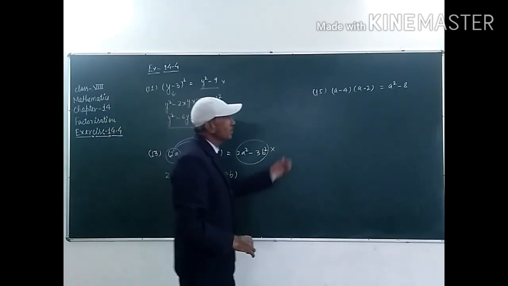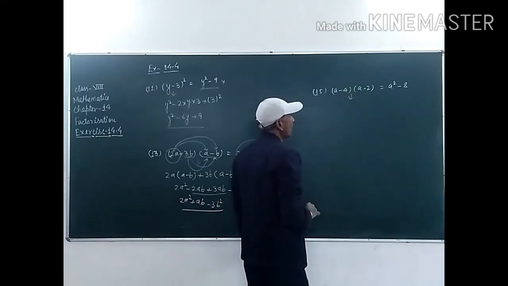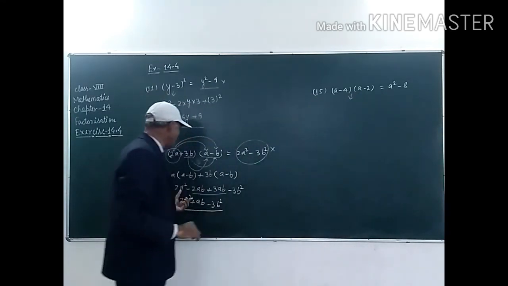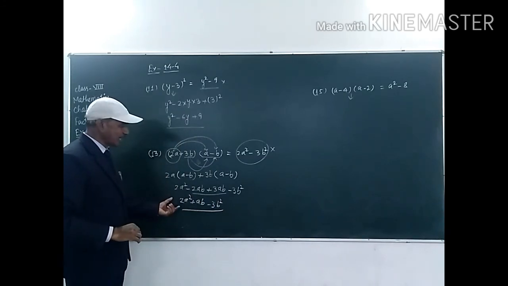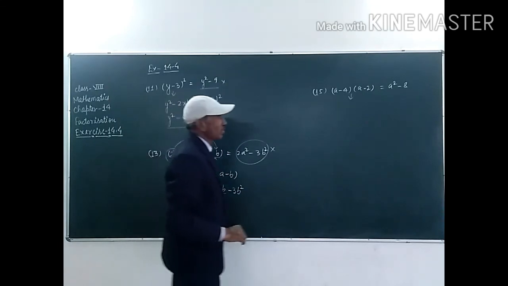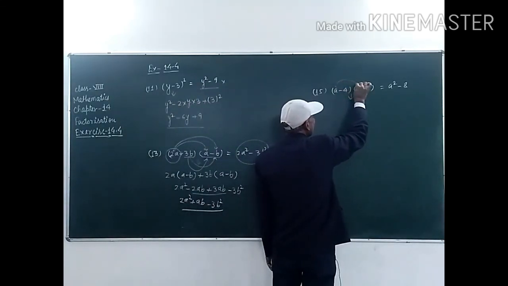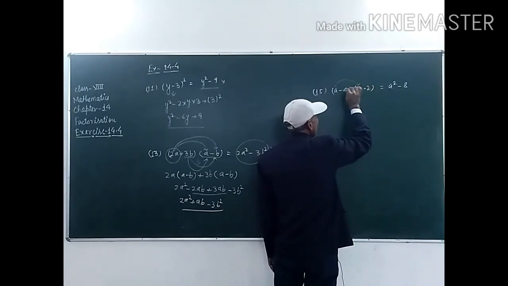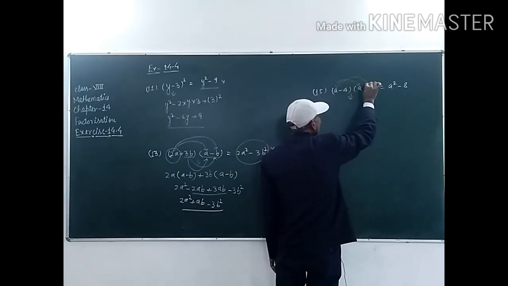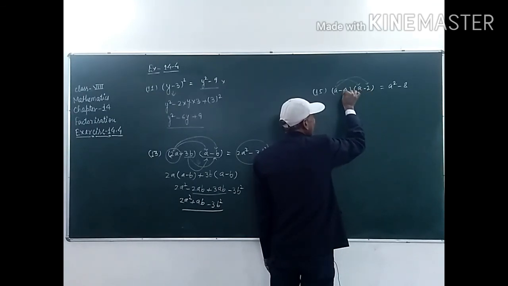So in this part, student, we have to solve this, and it is the same type of question as question number 13. Question number 15 is a same type of question, student. First of all, we have to multiply this a with this a, again with this minus 2, and again we have to multiply this minus 4 with a and minus 4 with minus 2.